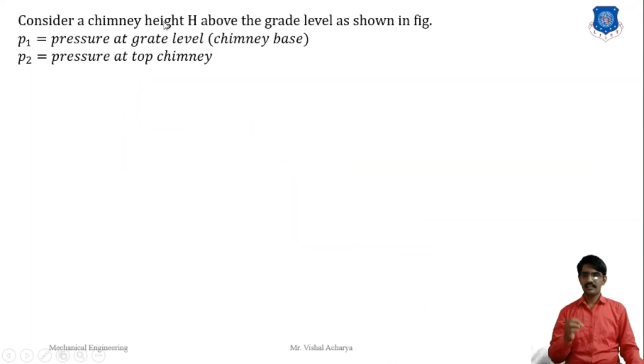Here consider the chimney height H above the grate level as shown in the figure. First, P1 is the pressure at the grate level, the chimney base, and P2 is the pressure at the top of the chimney.